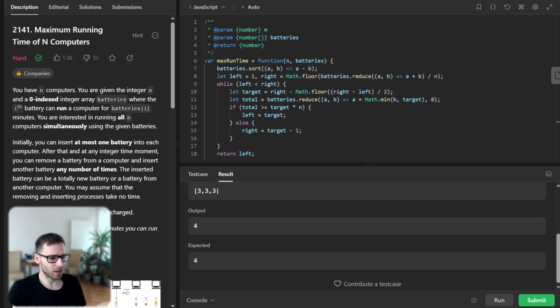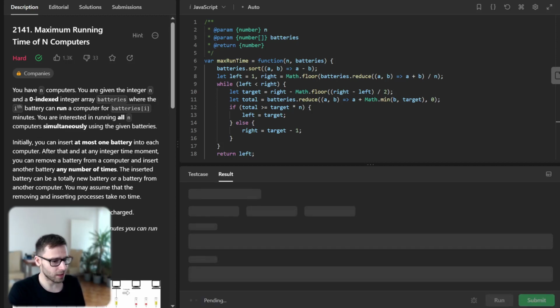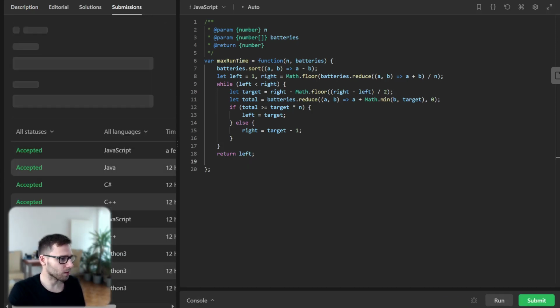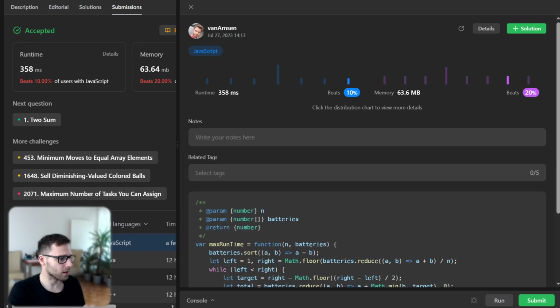So that's our solution. Binary search is a powerful technique that can be used in many different situations. We can also run it on unseen test cases to double-check it's working. I'm running it, and yes, it's working.